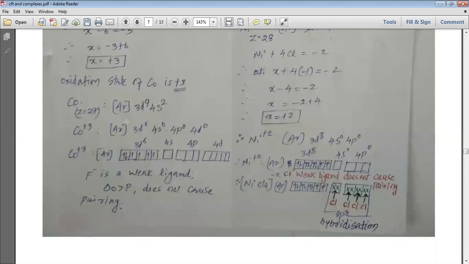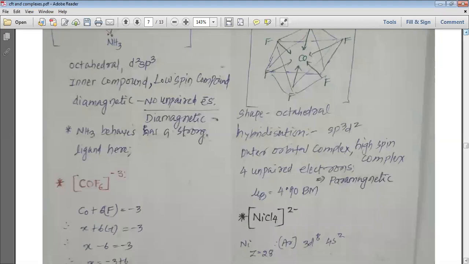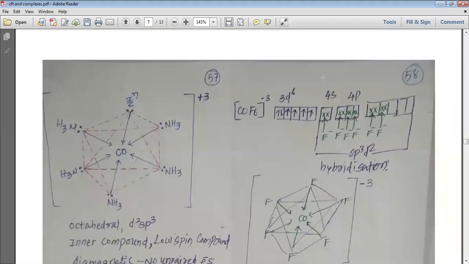F minus is a weak ligand. That means the octahedral splitting is less than the pairing energy, and that does not cause any kind of pairing here. So as it does not cause any pairing, my dear students, the electrons present in the 3d orbitals will not undergo pairing, and the 3d6 electrons will occupy all 5 orbitals of 3d, and thus the hybridization takes place between 4s, 4p and 4d.